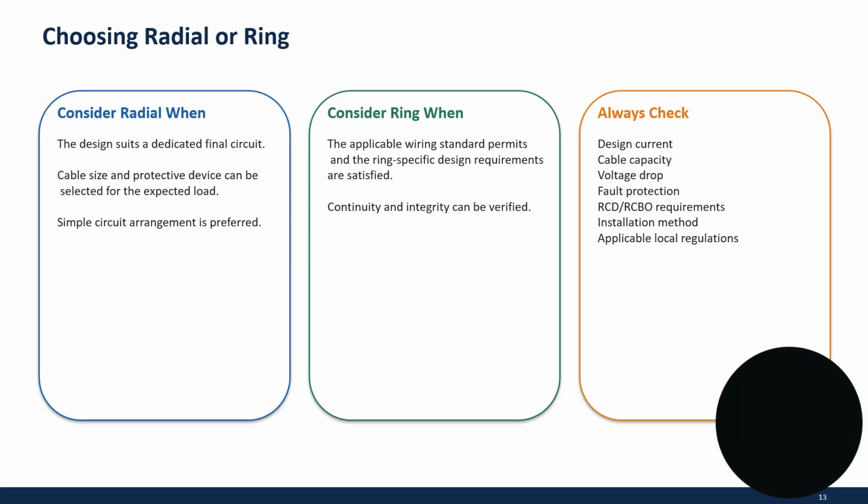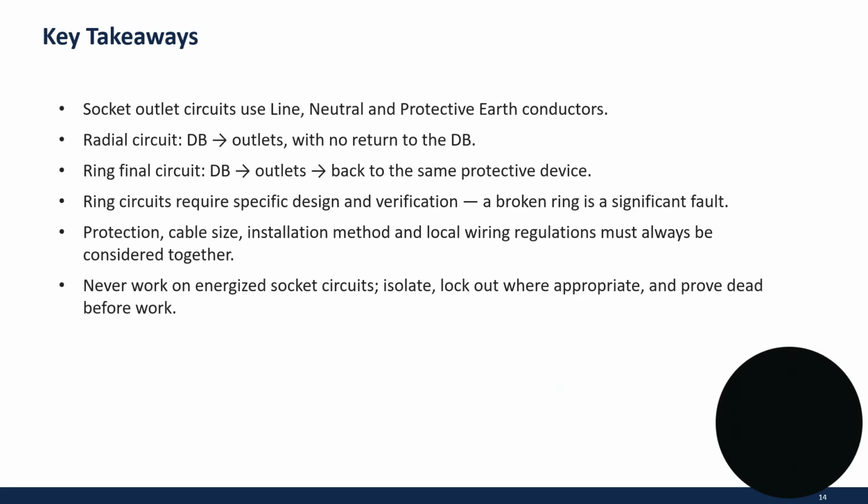Always check design current, cable capacity, voltage drop, fault protection, RCD and RCBO requirements, installation method, and applicable local regulations. These are the key takeaways.